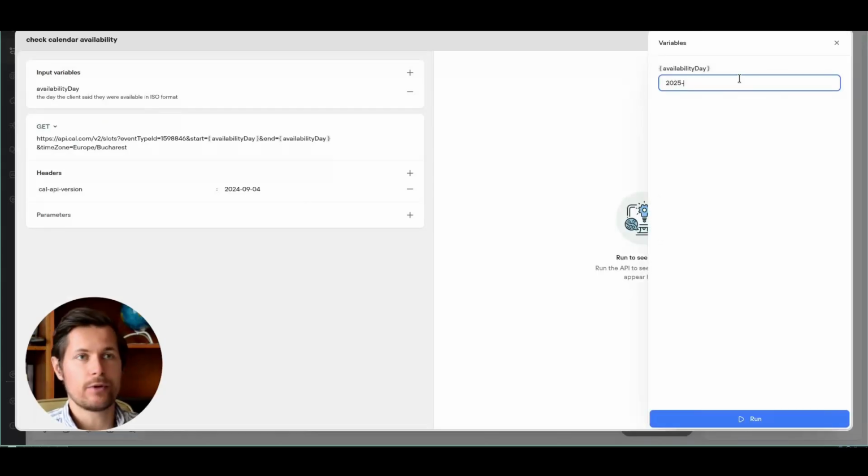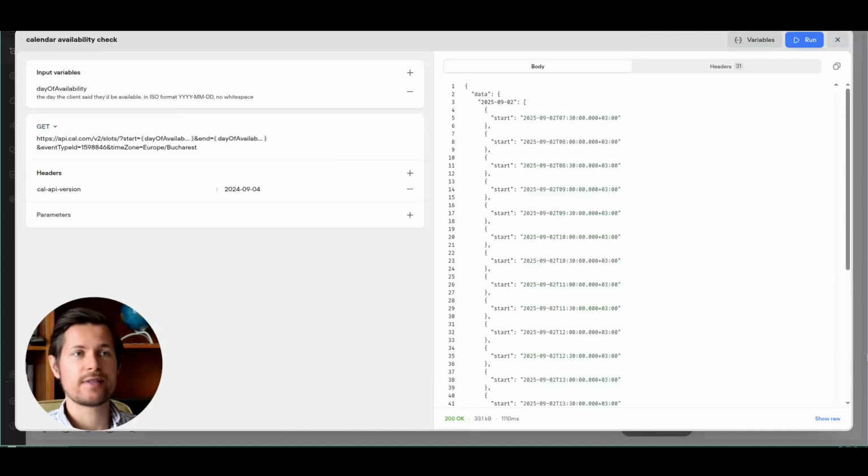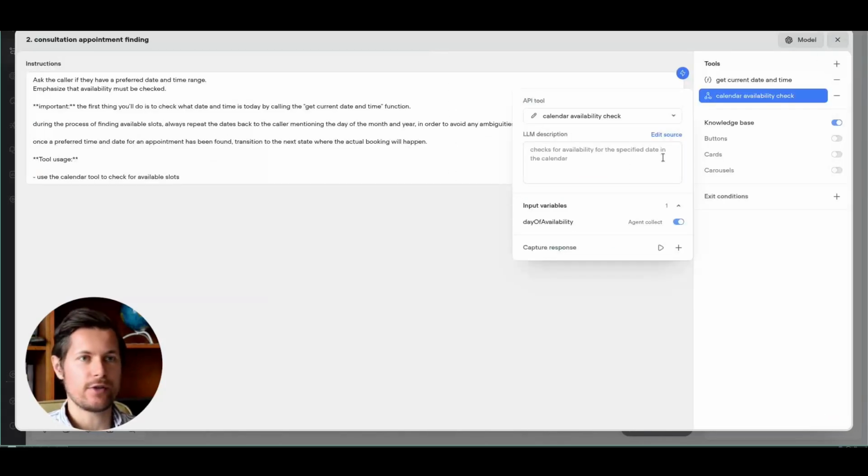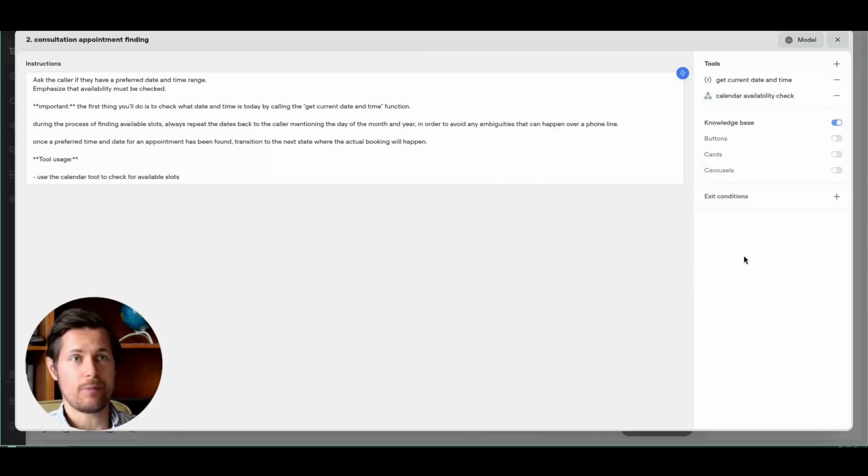So let's say I want to book for September the 2nd. So I will click run. And now here we see the API response. So for this date, the 2nd of September, these are the available time slots. Now this is very good because then the chatbot can use this data to suggest a proper date and time.